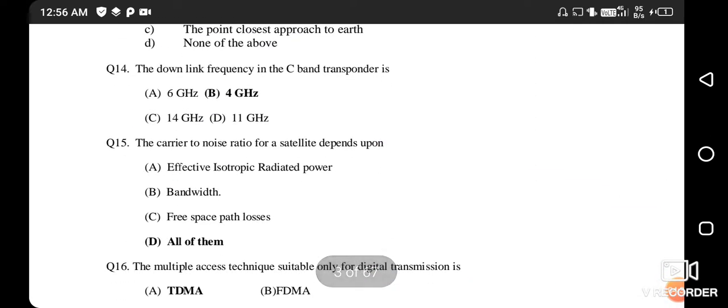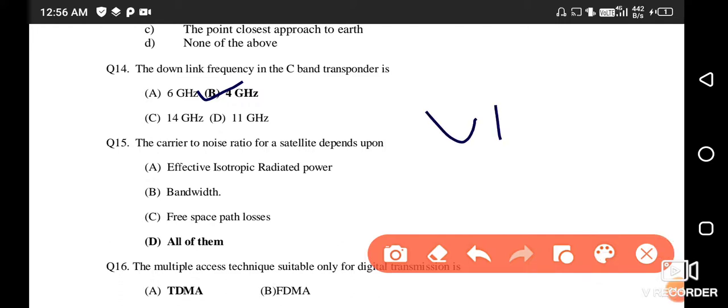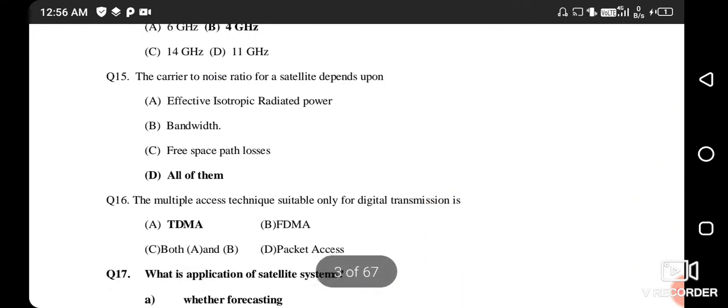The downlink frequency in a C-band transponder is? The downlink frequency is 4 GHz and the uplink frequency is 6 GHz.